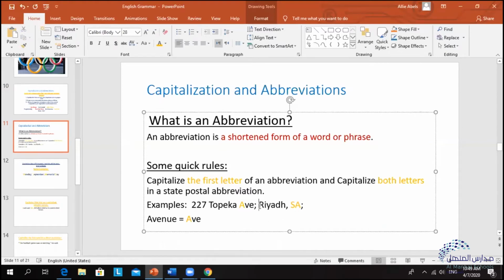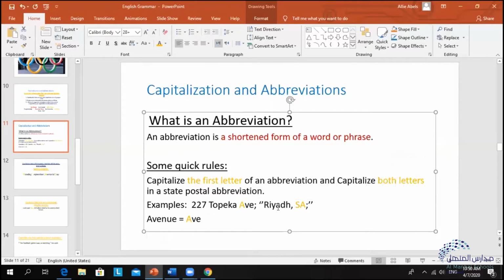Now, this is a state postal address. Okay, Riyadh, SA. So this SA refers to Saudi Arabia, because we need to capitalize both letters in a state postal address, which is an abbreviation for the country Saudi Arabia, and this is basically the city Riyadh.